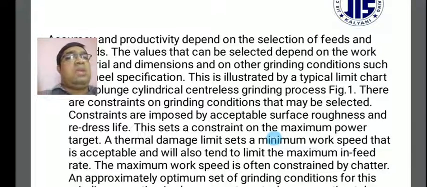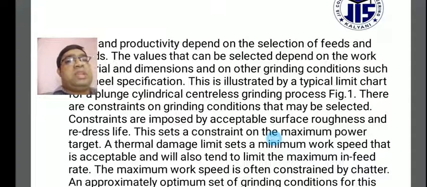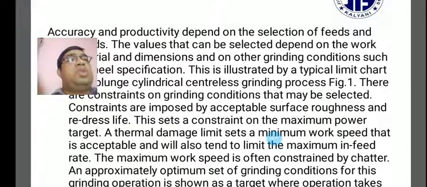There are constraints on the grinding conditions that may be selected. The constraints are imposed by acceptable surface roughness and redress lives. There are also constraints on the maximum power targets, and the minimum power targets will also be covered. You have to concentrate on the maximum power targets.